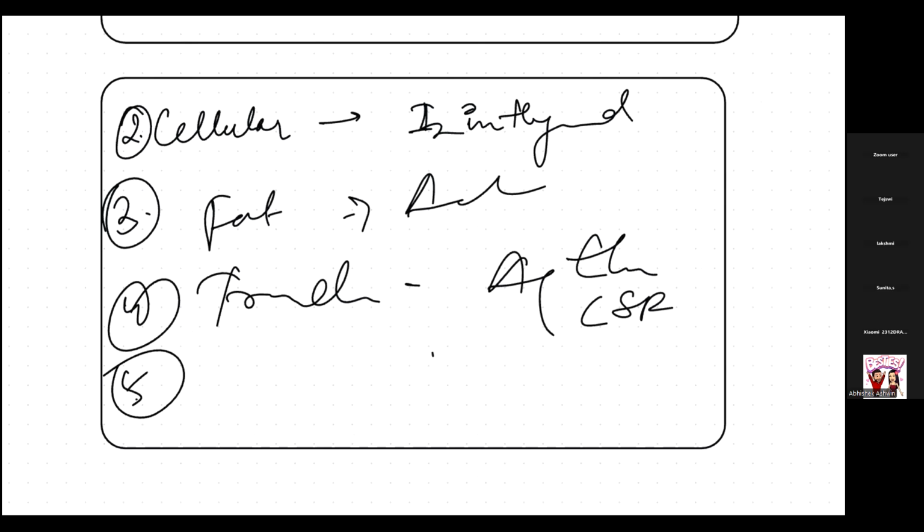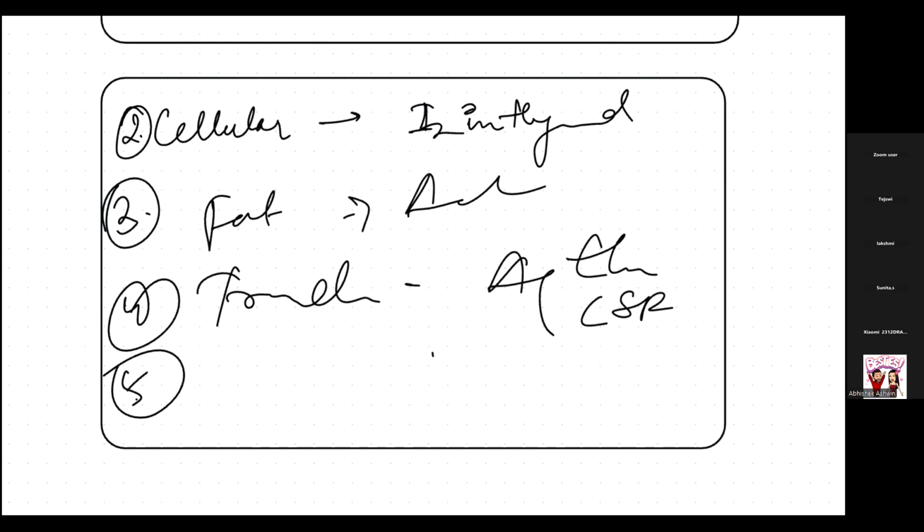Okay, so we were dealing with what? We are dealing with distribution. In that we saw that there is always a buffer system between the free drug and the bound drug. If the equilibrium is maintained, then it's good. But if the drug doesn't get metabolized or excreted, then what will happen? There will be high PPB drugs, and definitely toxicity will be there. Okay, so this was all about distribution. I hope that it's clear.